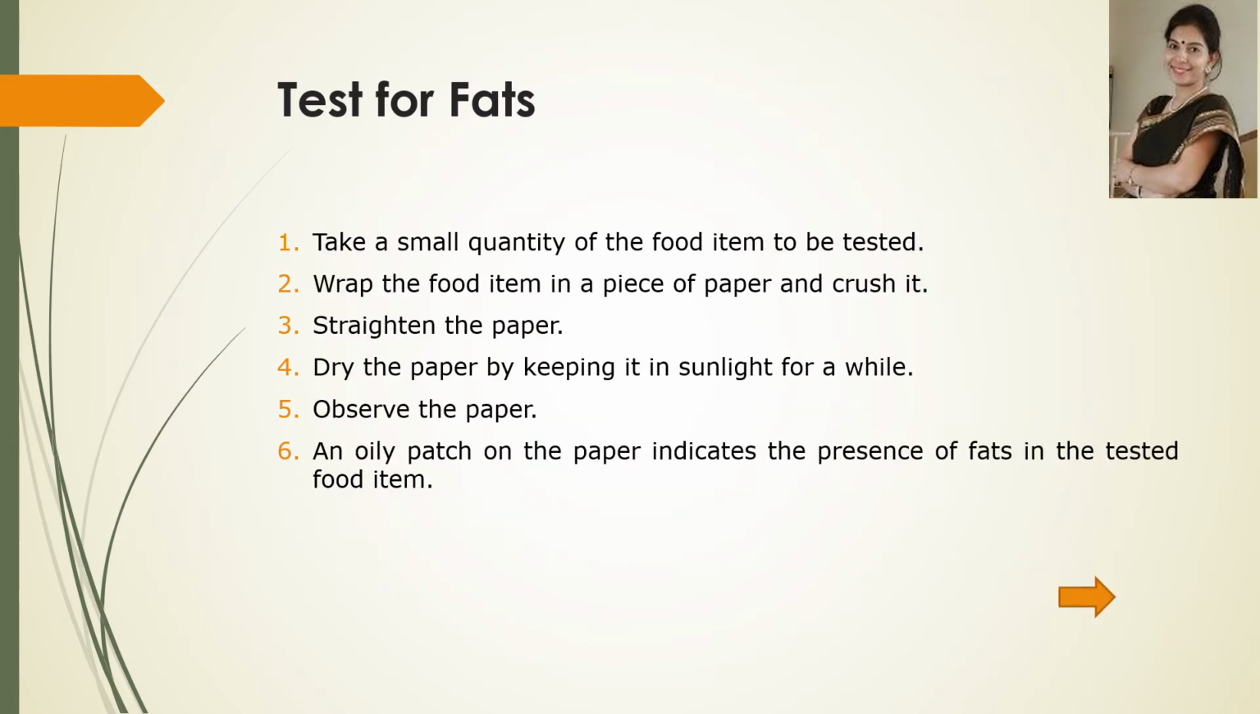Now for testing the presence of fat in a given food sample, you have to take a small quantity of food, wrap the food item in a piece of paper and crush that food item, and then unfold or straighten the paper and dry the paper by keeping it in sunlight for a while, and then observe the paper. An oily patch on the paper indicates the presence of fat in the tested food item.